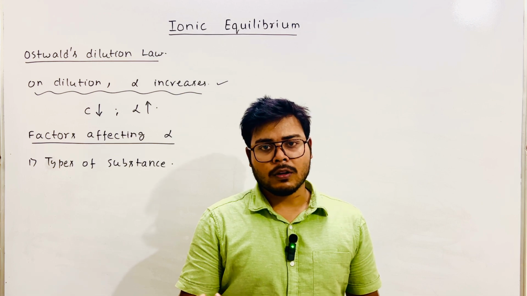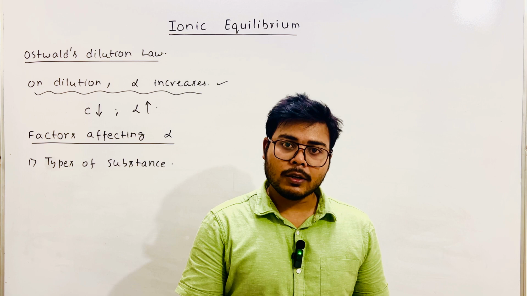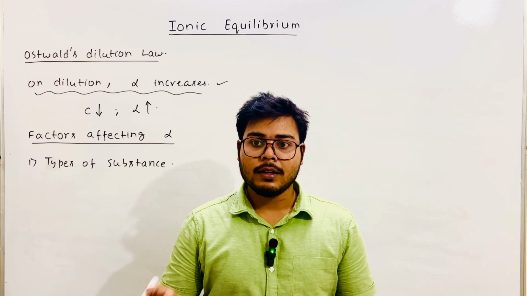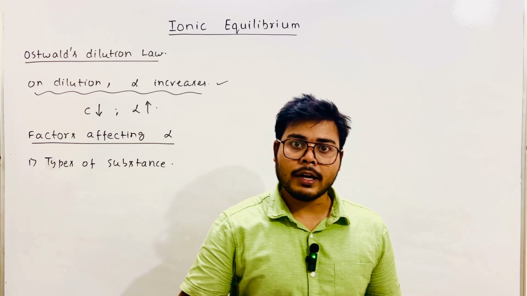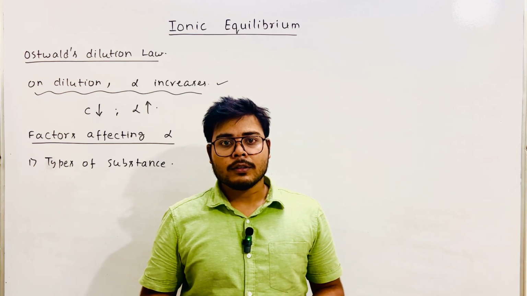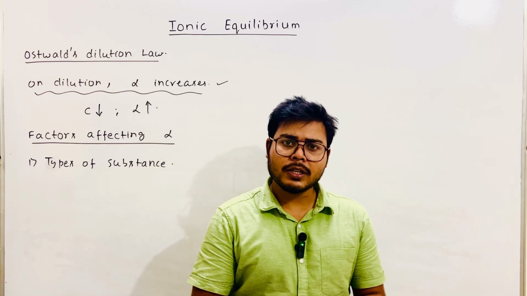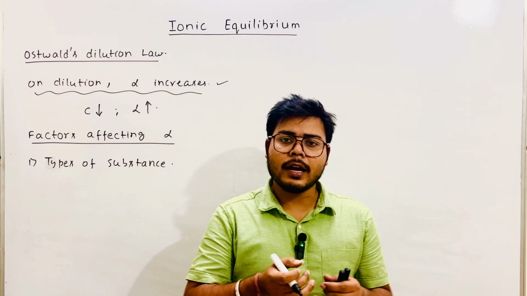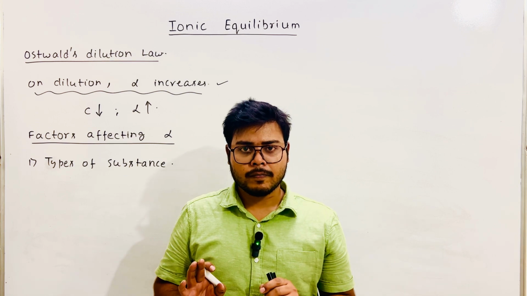Whatever type of electrolyte you take, that will dissociate accordingly. If you're taking HCl, which is a strong electrolyte, that will 100% ionize. But if you take a weak electrolyte, let's say acetic acid, it will ionize partially. So each substance has a different extent of dissociation.